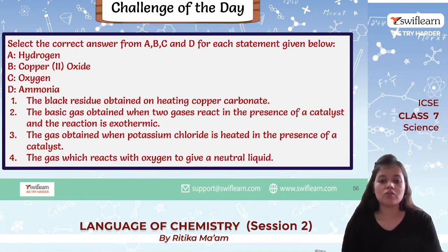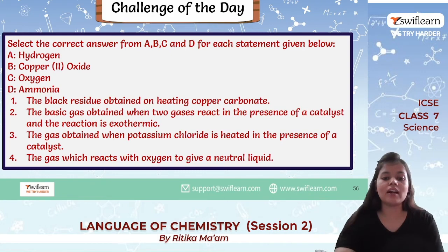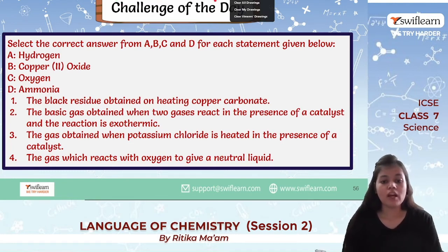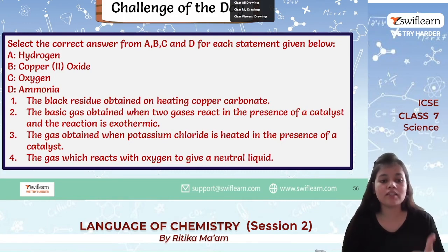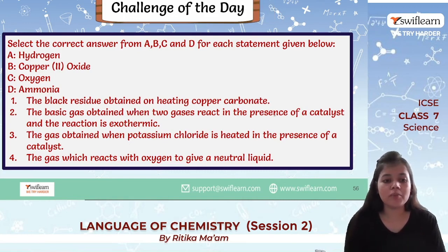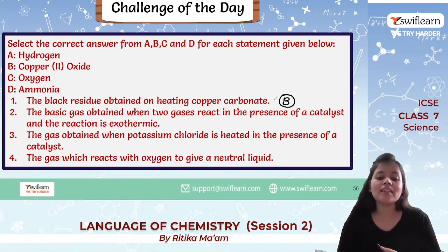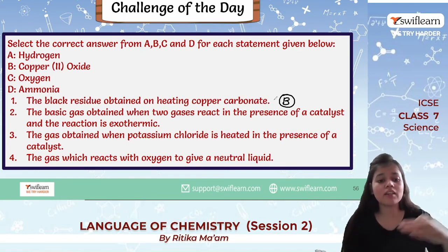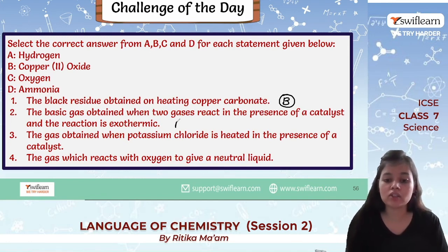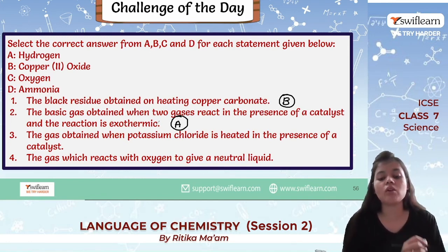Now, challenge of the day: select the correct answer A, B, C or D for each statement given below. The black residue obtained on heating copper carbonate: copper oxide will be the correct answer, so we'll write B over here. Next, the basic gas obtained when 2 gases react in presence of a catalyst and the reaction is exothermic. Exothermic means it is giving out heat, so it will be hydrogen gas. So this is the basic gas which is always evolved.